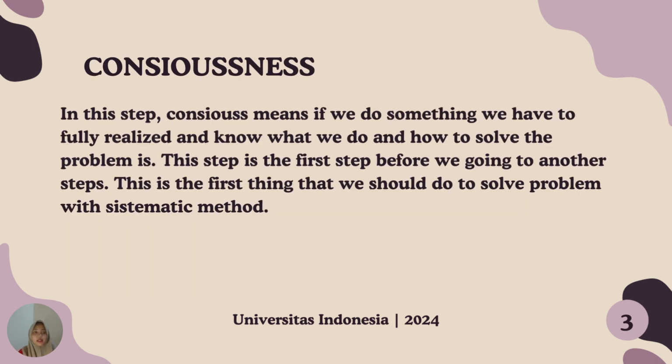So the first step is consciousness. In this step, conscious means that if we do something, we have to fully realize and know what we do and how to solve the problem. This is the first step before we go to another step. This is the first thing that we should do to solve a problem with a systematic method.